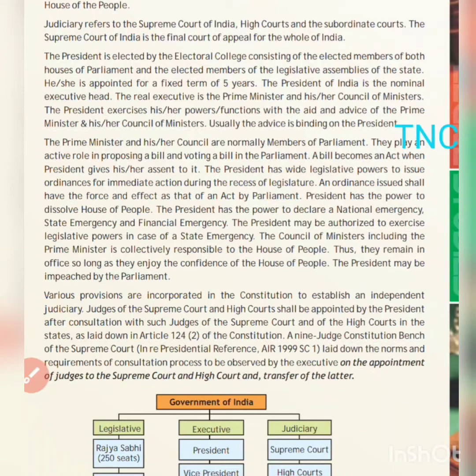The President has wide legislative powers to issue ordinances for immediate action during recess of the legislature. Meaning when the legislature is not in work or the session is not taking place, at that time ordinances, meaning circulars, can be issued by the President. An ordinance issued shall have the force and effect of an act of parliament. The President has the power to dissolve the House of the People.